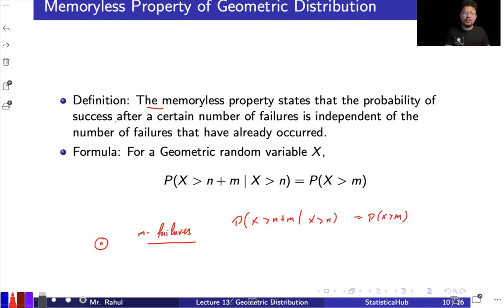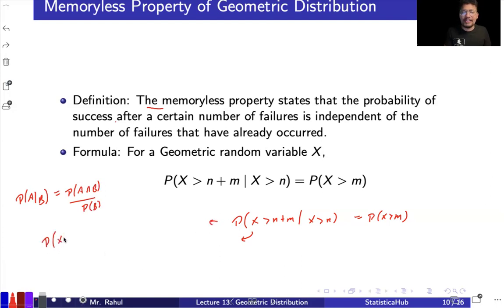We already have the basic probability formula, so let's see whether this holds true. I will write this part. We have the probability of A given B. I hope you remember from the earlier lectures, this will be probability of A and B over probability of B. So that will be probability x greater than n plus m and x greater than n, over probability x greater than n.